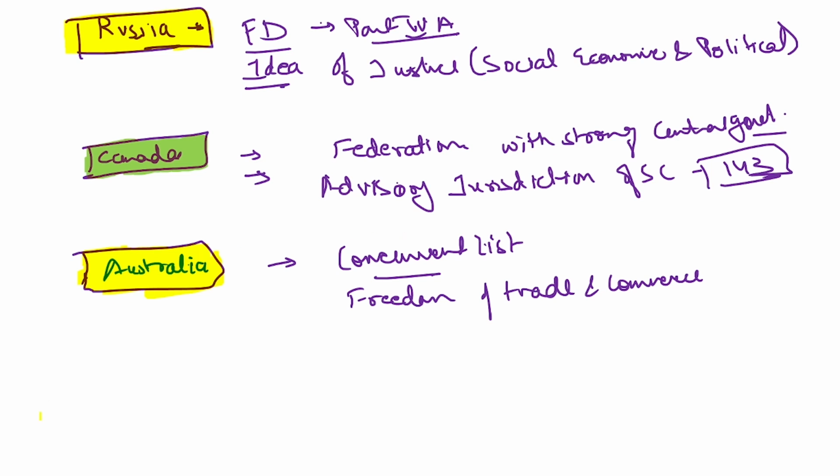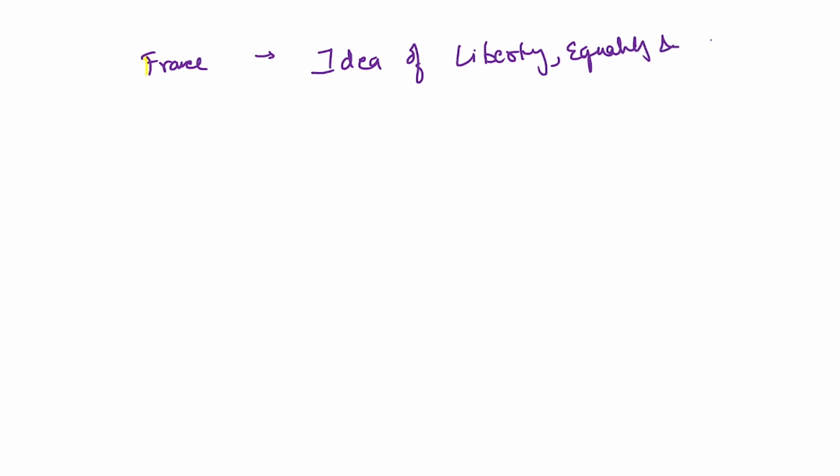So for the first three, I suppose the things are clear to you. Let's move forward and let's see that from the other constitutions, what all we have taken so far. So let's talk about France now. From France also, we have incorporated a lot of things. The idea of liberty, equality, and fraternity has been incorporated through France. So this is something you need to remember.